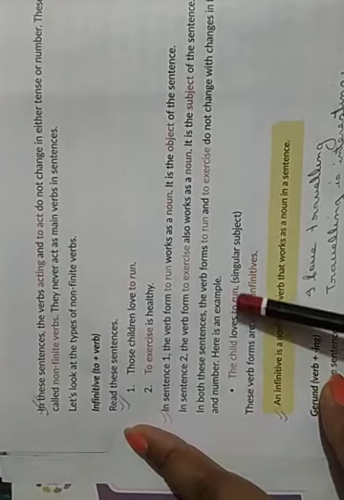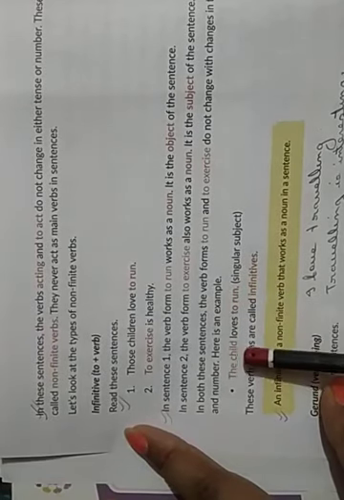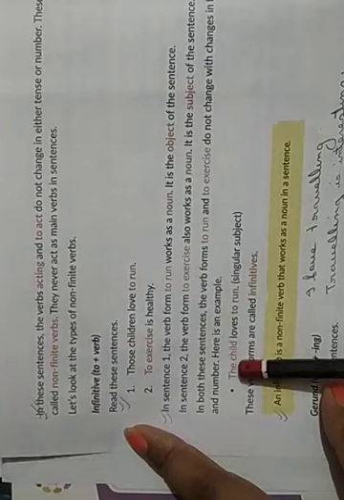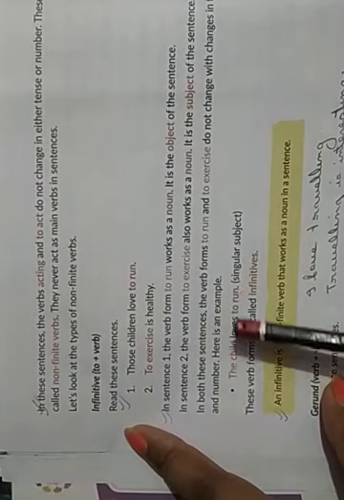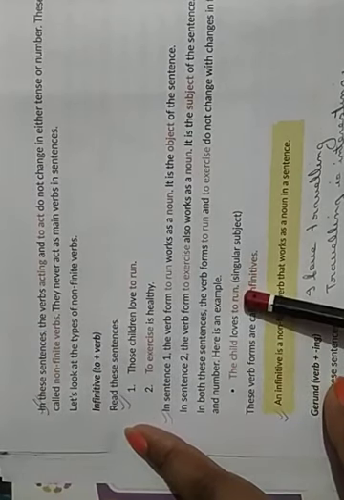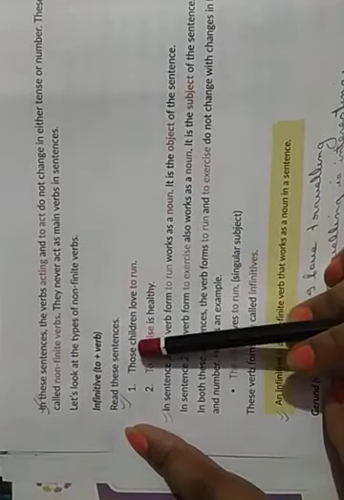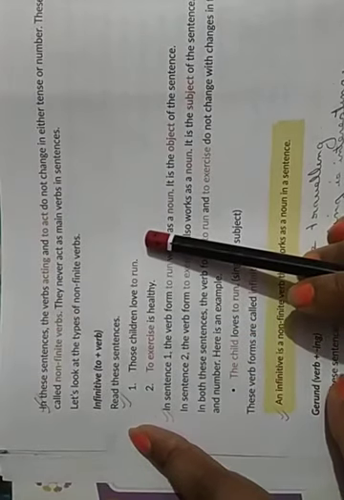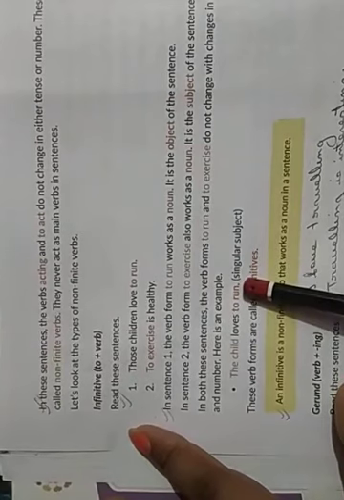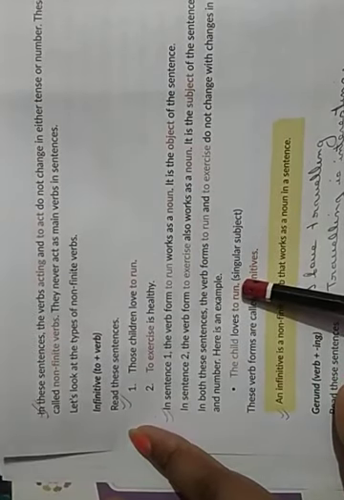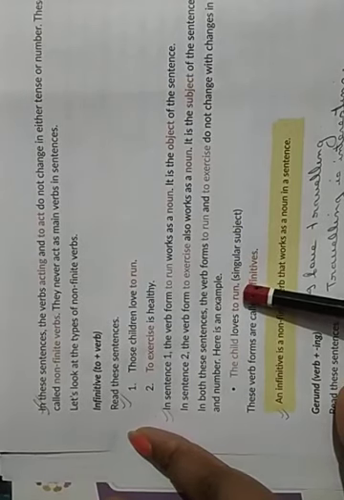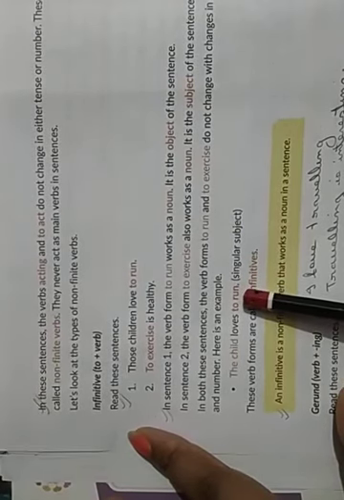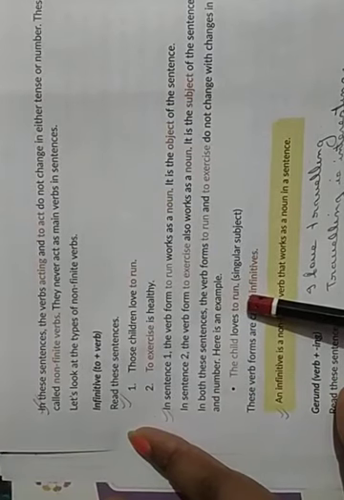Here is an example. The child loves to run. Now see here, the child is singular. But again it is not changing its form. Here what was written? Those children. So here it was plural. Here it is the child, singular. But here also you have used to run. So it is not changing its form with the change in subject, with the change in number. So what will you say? It is known as non-finite verb.